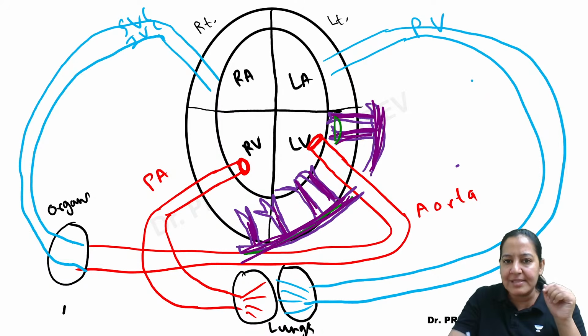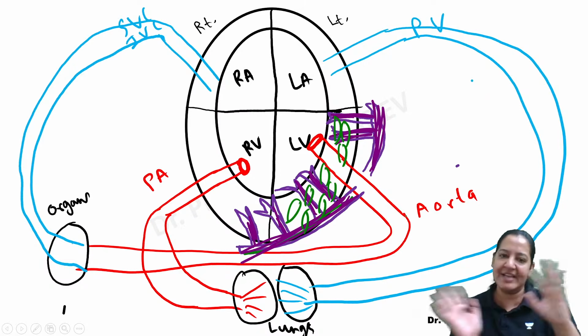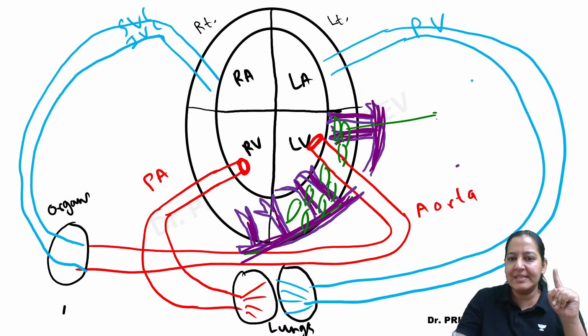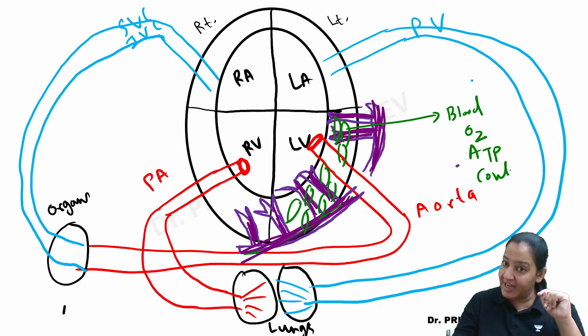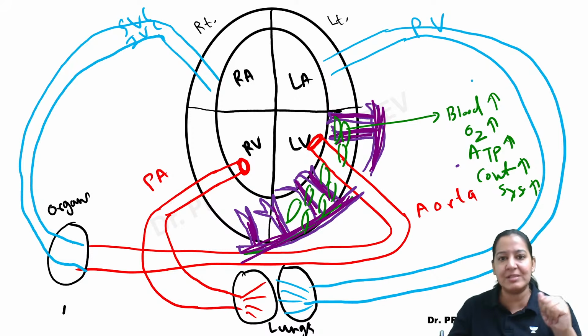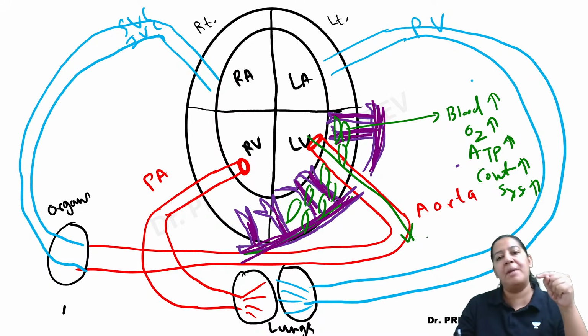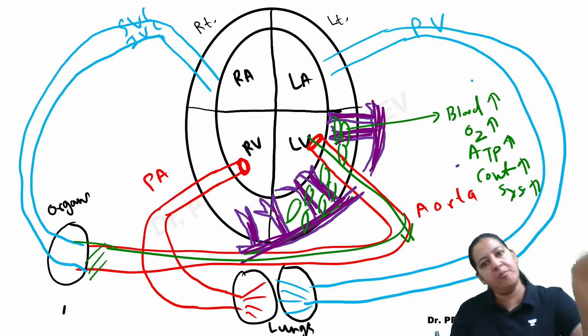Now you can see these are the cells. Let me draw the cells in the wall of the left ventricle. All these are receiving blood from the coronary, and the coronary is a branch of the aorta, so it contains pure blood. That's why they receive oxygen via the coronary, that's why they can synthesize ATP, that's why they can contract. When they can contract, systole will happen. If you are giving more blood via the coronary, more oxygen, more ATP, more vigorous contraction, more vigorous systole, and the heart will give more blood to the aorta, and all the organs will receive more blood.